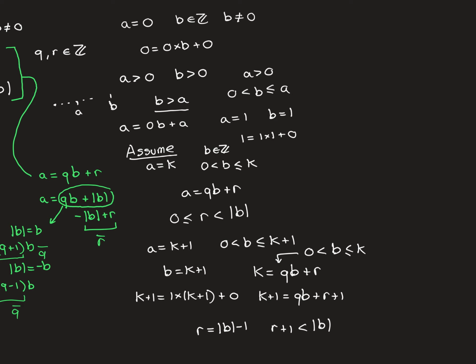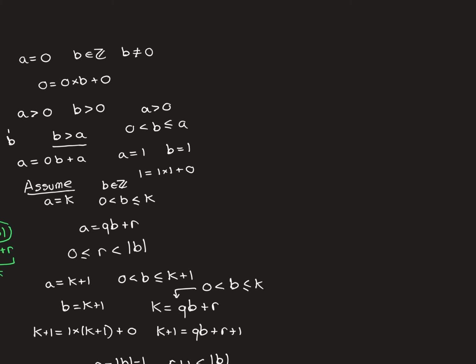The Euclidean division is going to hold true. Together with what we've shown already about b being greater than a, we can therefore conclude that for any a greater than 0 and b greater than 0, Euclidean division holds true. So let's now do the remaining cases, and the remaining cases are going to follow from this one that we've proven. So let me show you how this works.